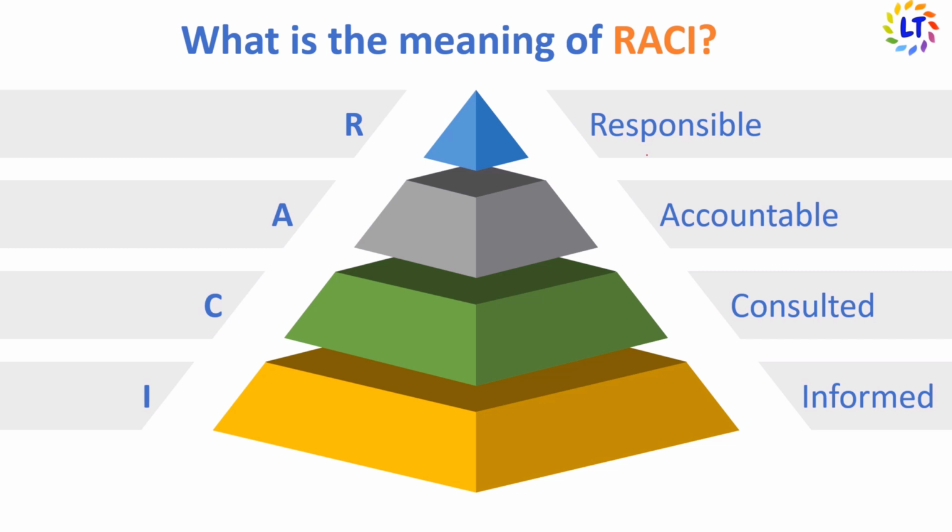RACI is an acronym derived from 4 key responsibilities that stakeholders might play in any project. R stands for responsible, A stands for accountable, C stands for consulted, and I stands for informed.